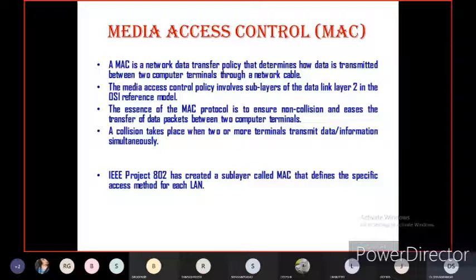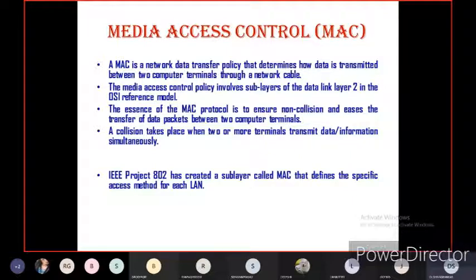Then the complete data sent by the sender or transmitter cannot reach the destination because of the collision. So data collision is nothing but data loss.